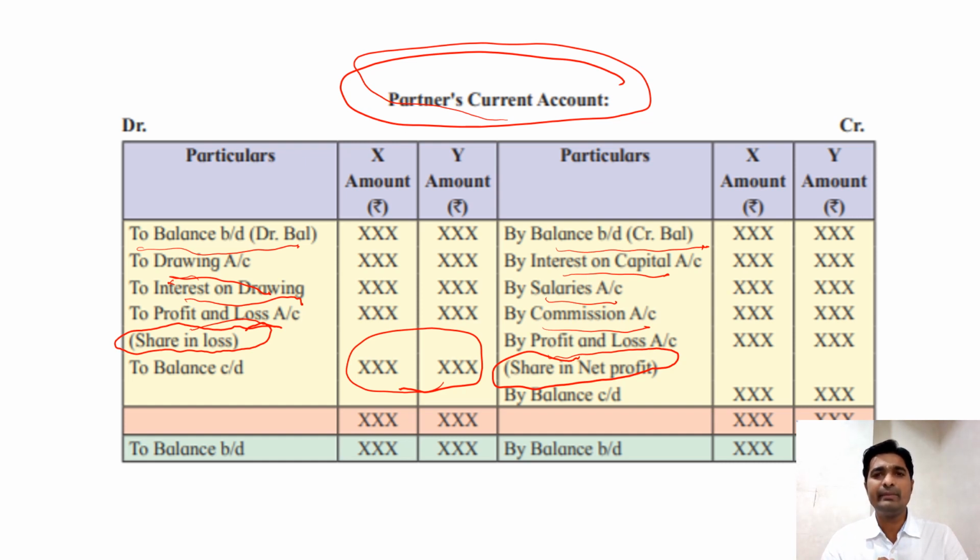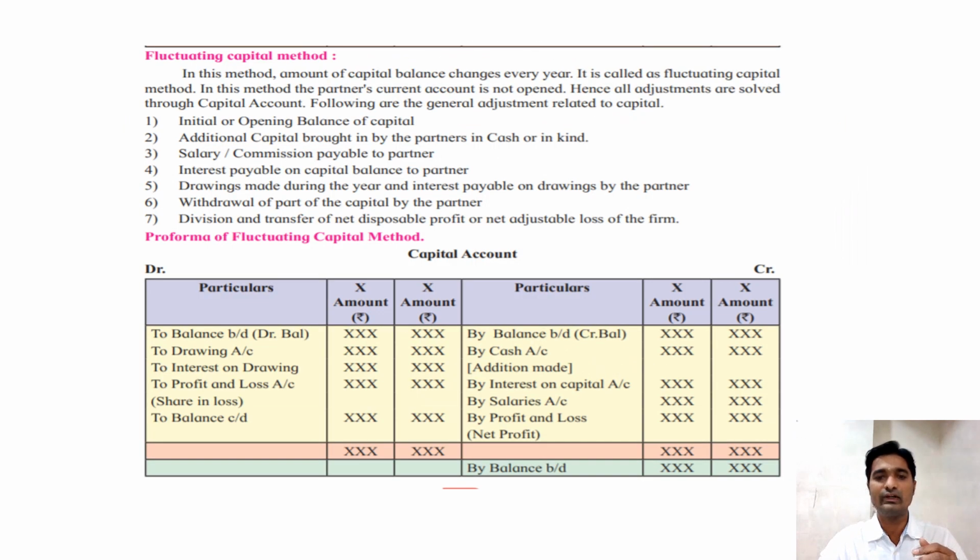Then the second method that we are going to learn is the fluctuating capital method. As I said, the name itself indicates that the capital is going to fluctuate. It is not fixed. It depends on the situation. It means that if adjustments are there, then the capital account balance is changed. Under fluctuating capital, in this method, the amount of capital changes every year.